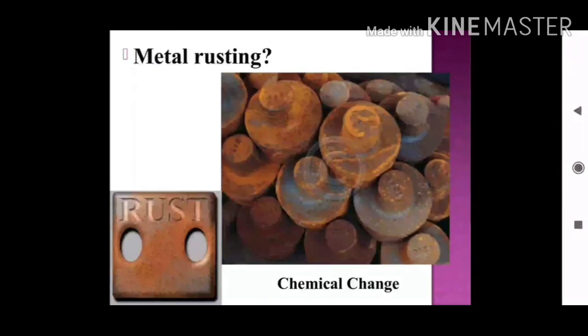So we have to protect iron articles from coming in contact with oxygen or water or both. One simple way is to apply a coat of paint or grease. And another way is to deposit a layer of metal like chromium or zinc or iron, and that process is known as galvanization. ठीक है, अगर आपको अपने आयरन के जितने भी आर्टिकल्स हैं उनको प्रोटेक्ट करना है कि उनको रस्ट ना लगे, तो you can deposit a layer of zinc on iron, and that process is known as galvanization. The iron pipes we use in our homes to carry water